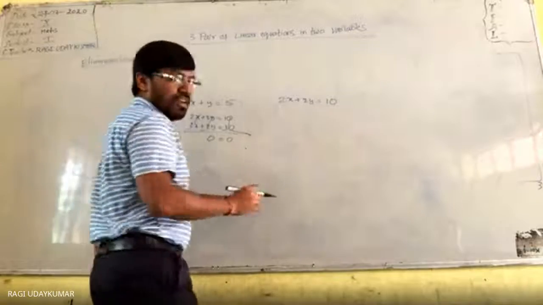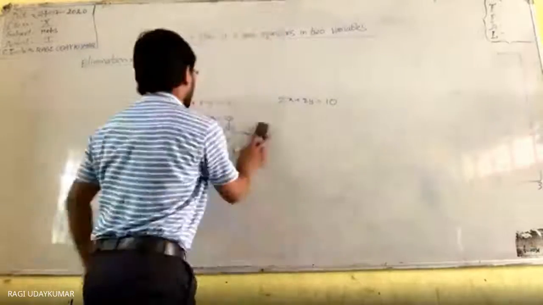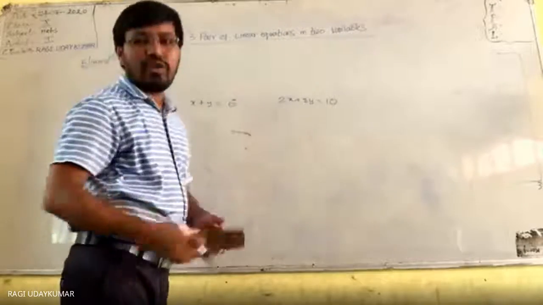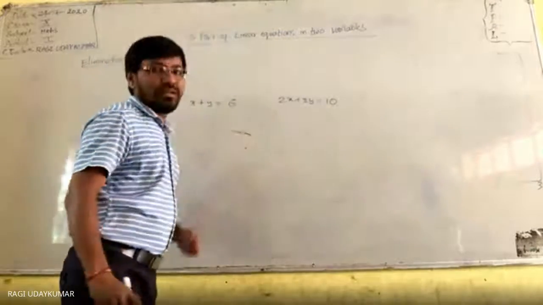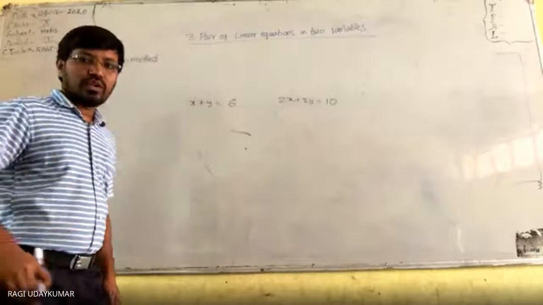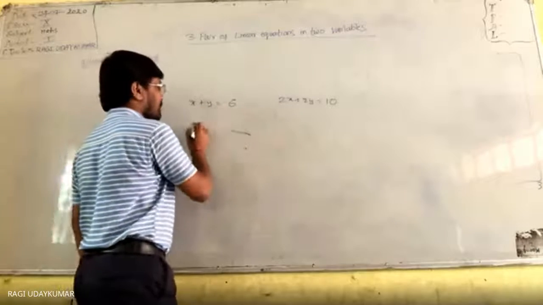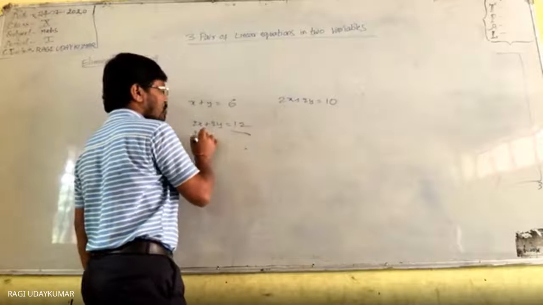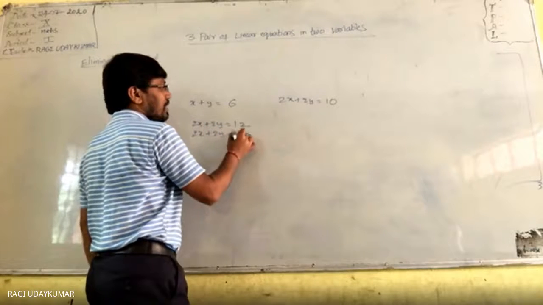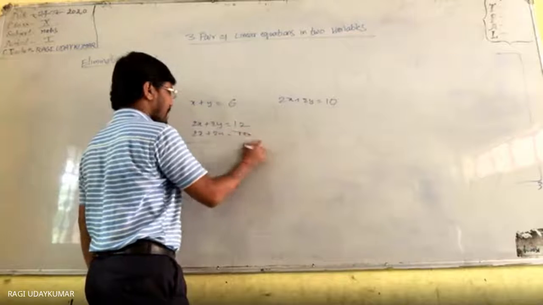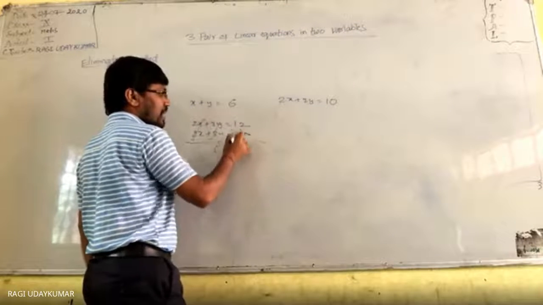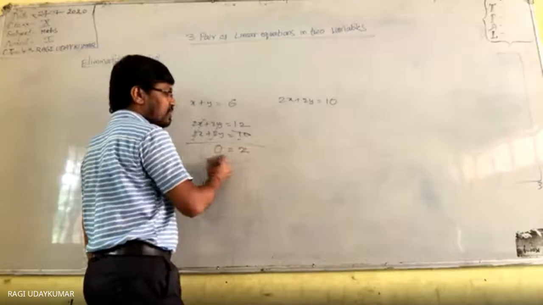Suppose I have given you the equation x plus y is equal to 6, and 2x plus 2y is equal to 10. Use the elimination method. Here we multiply by 2: 2x plus 2y is equal to 12. The other is 2x plus 2y is equal to 10. If we subtract, both cancel, and we get 0, and 12 minus 10 is 2. 0 is equal to 2.